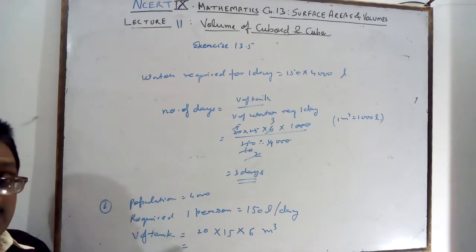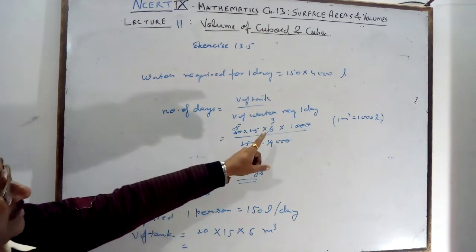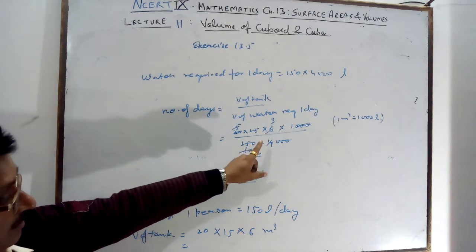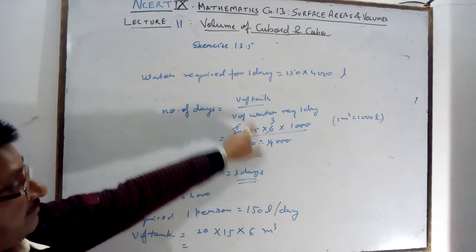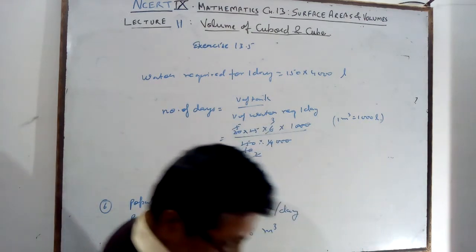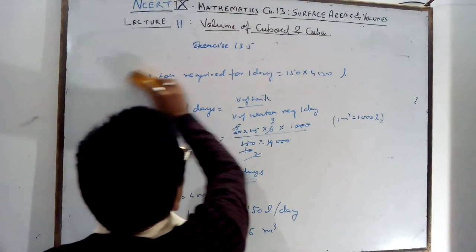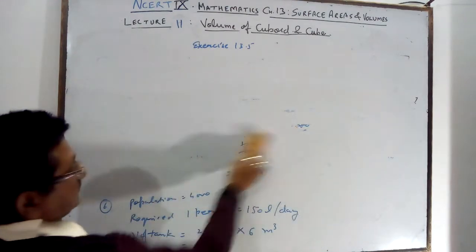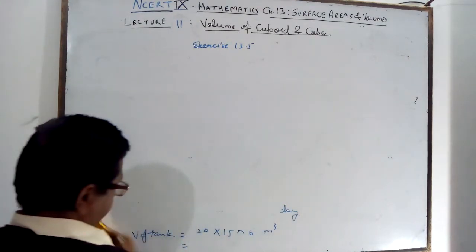First you write the volume, convert the volume into liter, and divide by liter, not by meter cube. Okay, very important things. Question number 7 we'll see now.